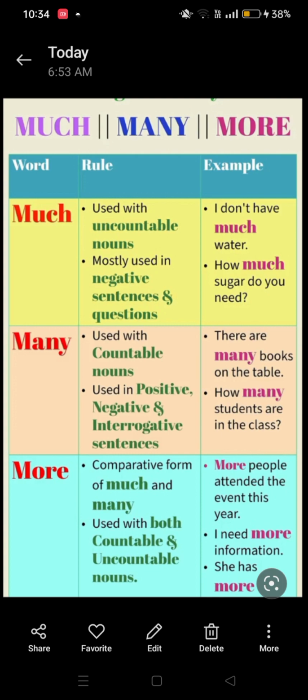And one more example: I need more information. Where is the noun, countable or uncountable? You can say information. Information is uncountable. Yes. And: she has more. Okay, you can add a point, depending on you.